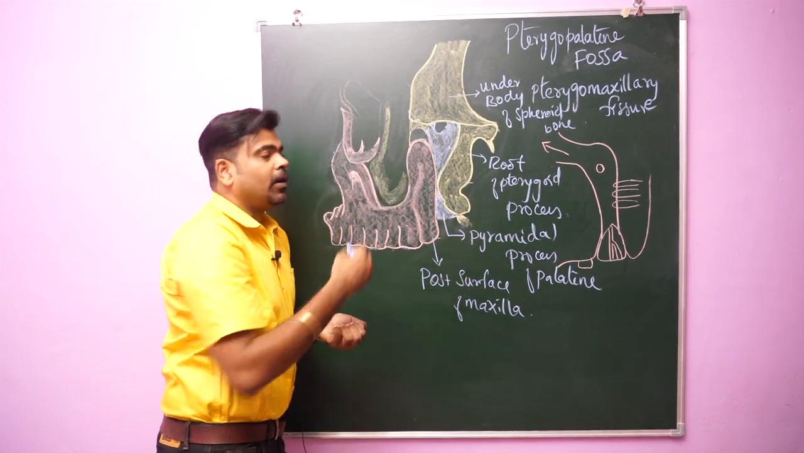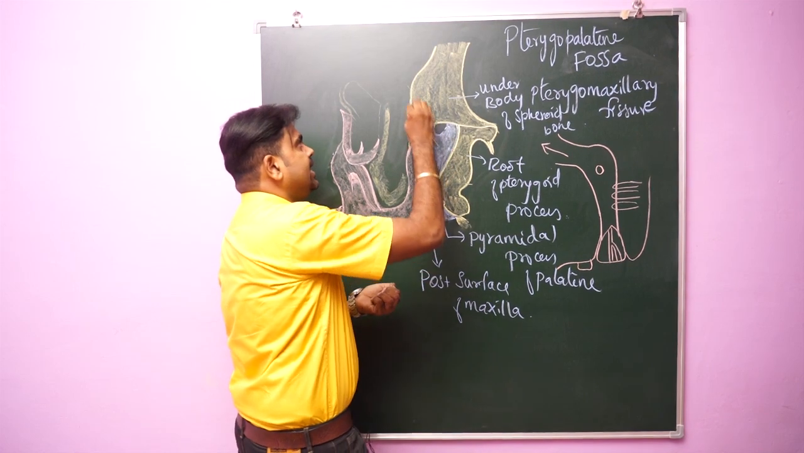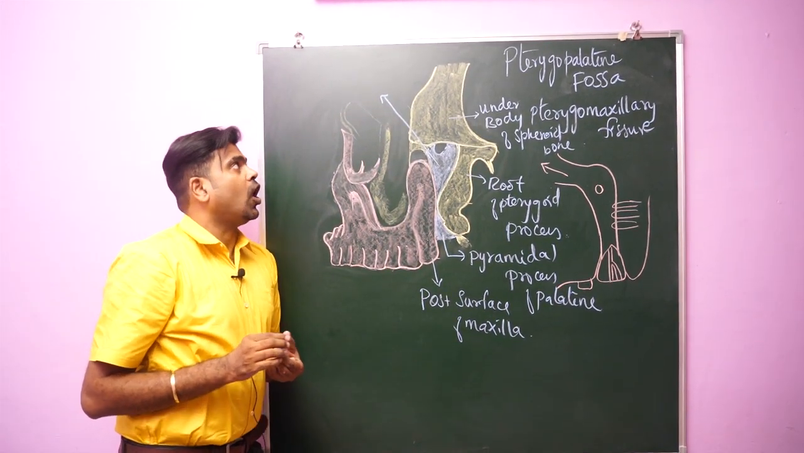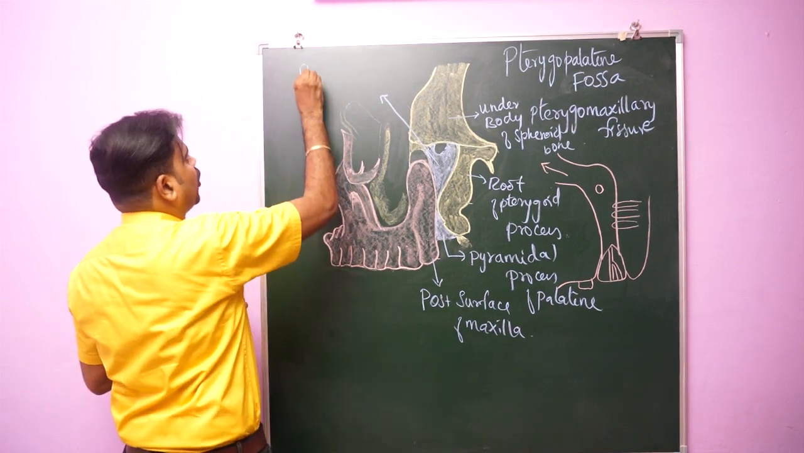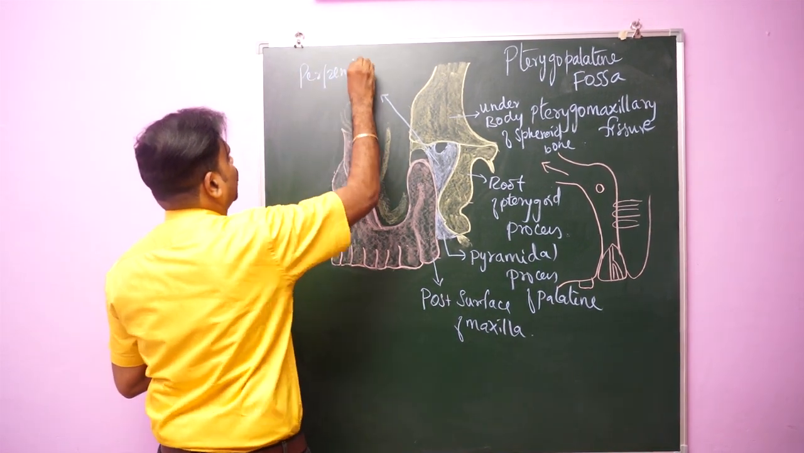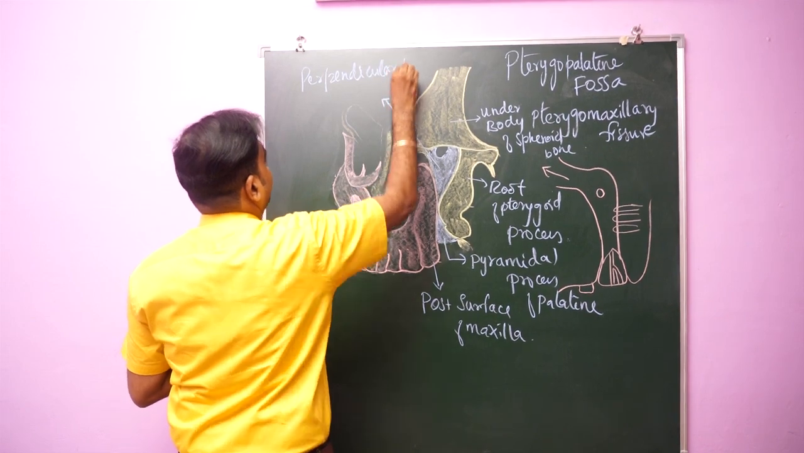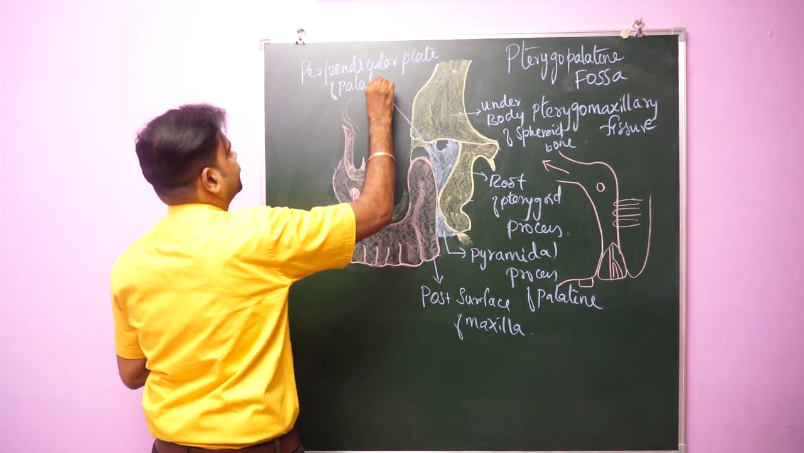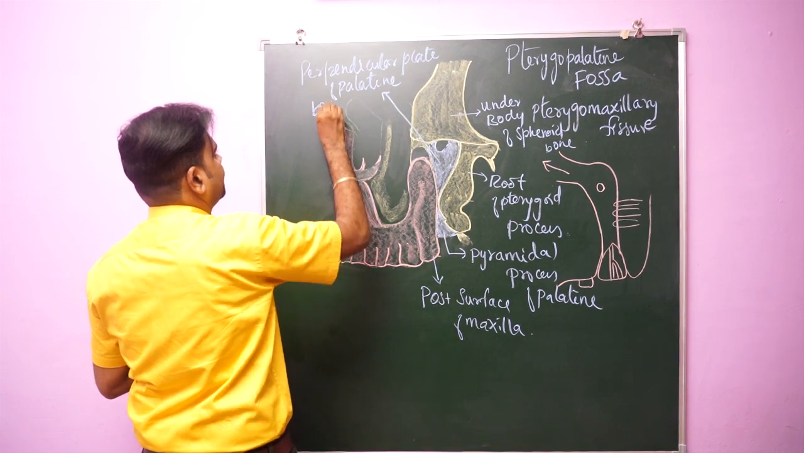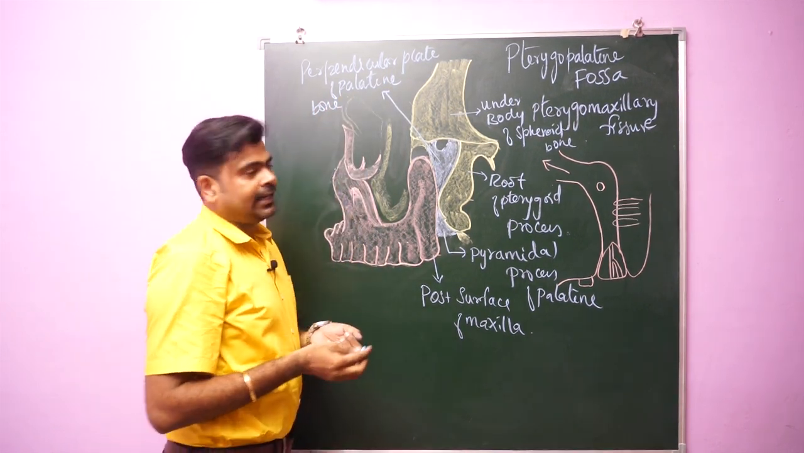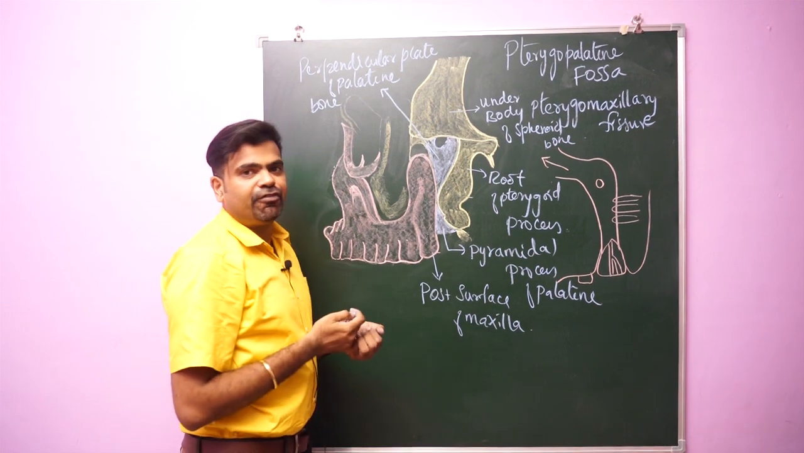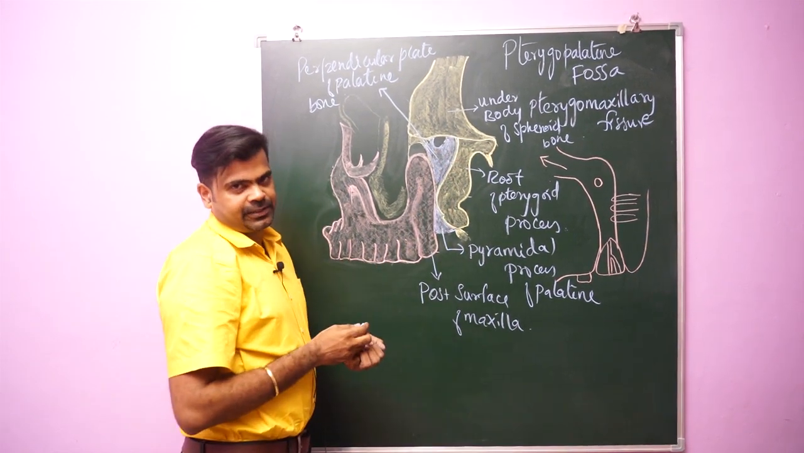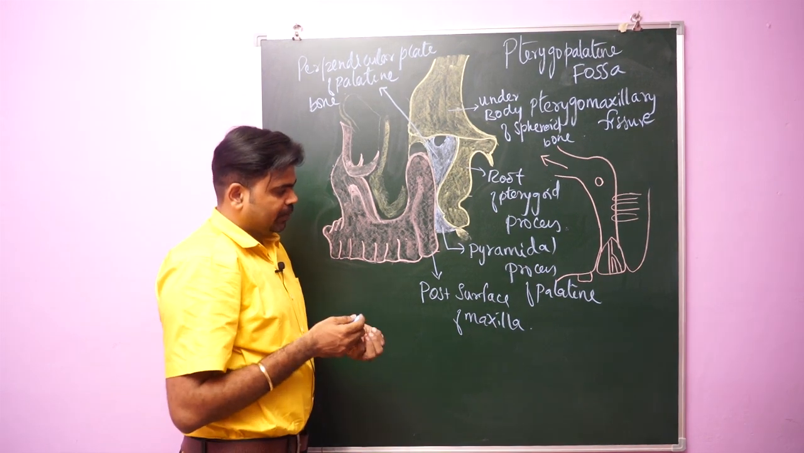Next we'll go for medially. Medially it is formed by a thin plate of bone. It's called the perpendicular plate of the palatine bone. Laterally, it communicates with the infratemporal fossa through the pterygomaxillary fissure. So again we'll go for the boundaries.